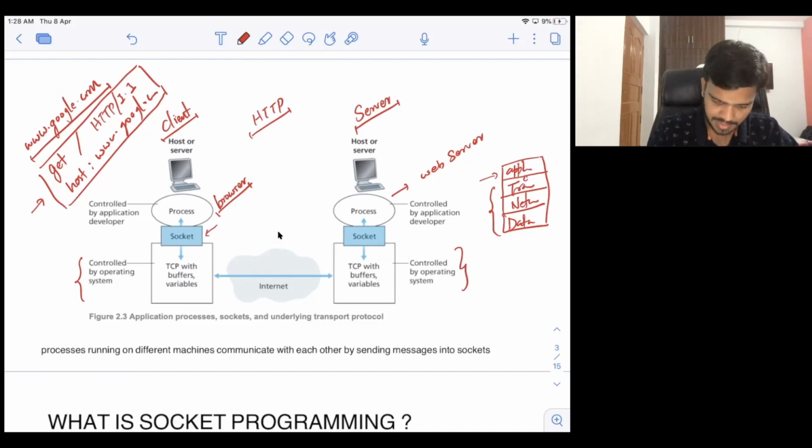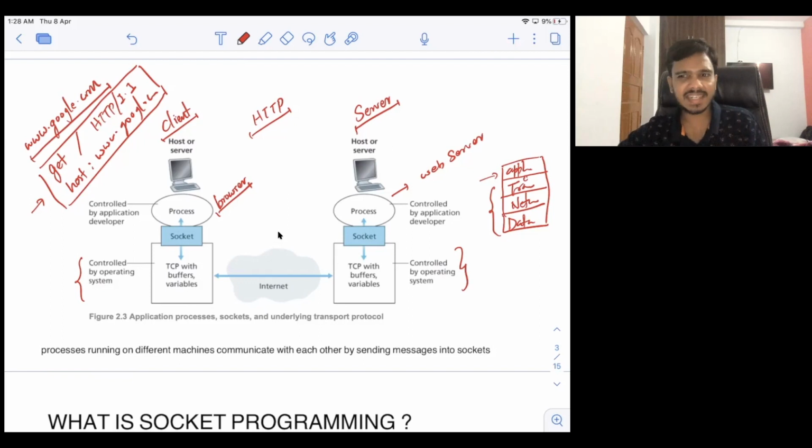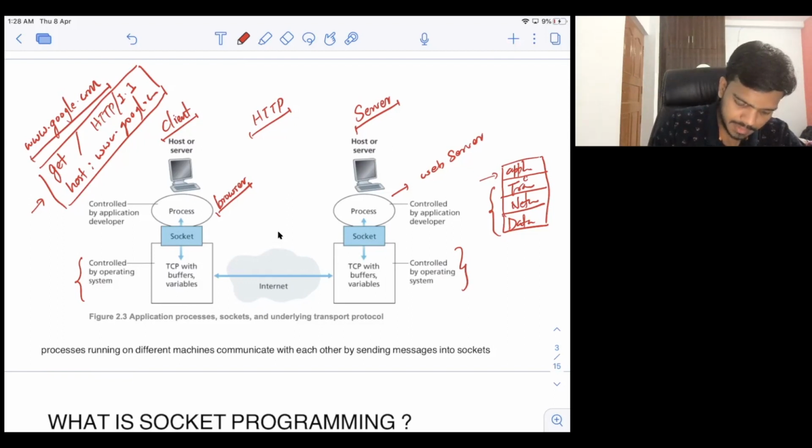I will show you an example of how that actually happens, because you should understand what is happening in the background. When you are typing google.com, I have discussed a lot in the previous videos what is happening, but I will share something different here in terms of sockets, what your browser is doing. I'm not saying this will be exactly the same, but it is similar to what happens in the browser.